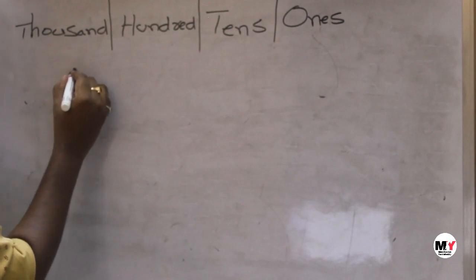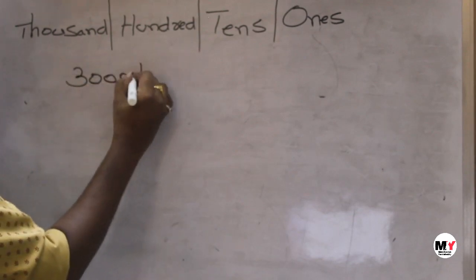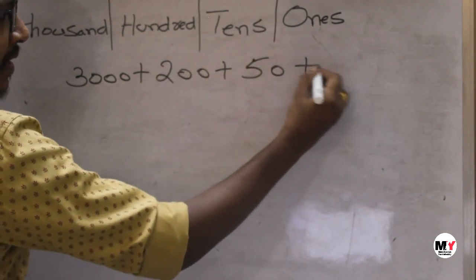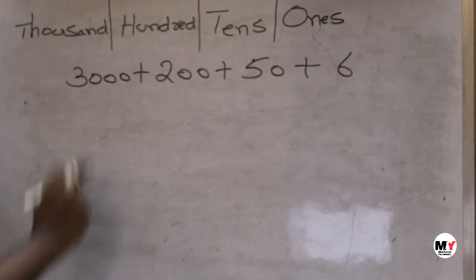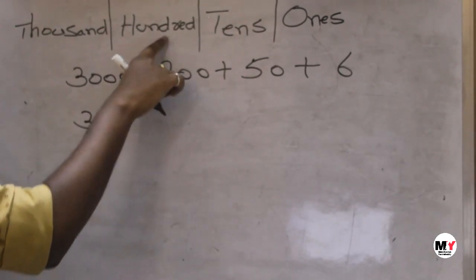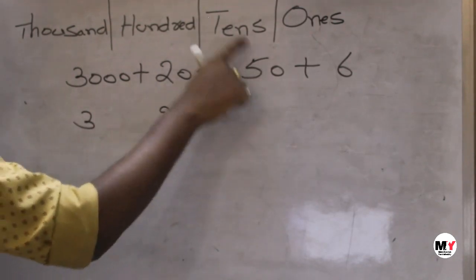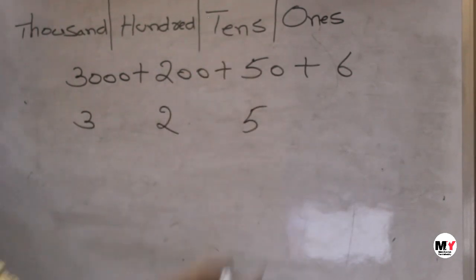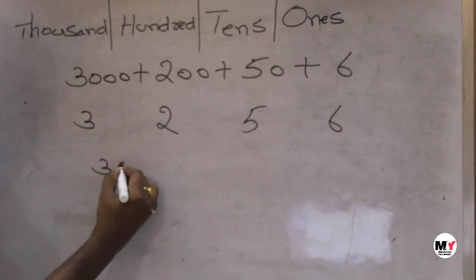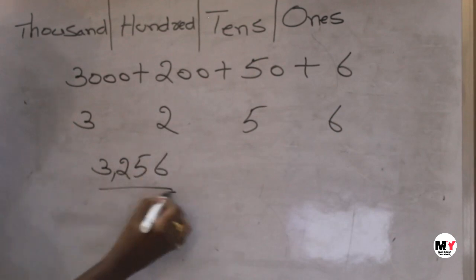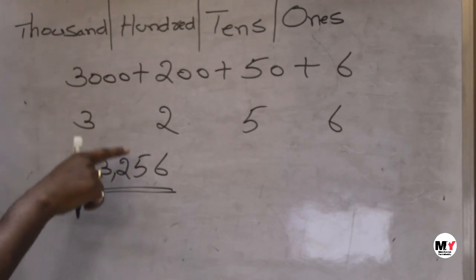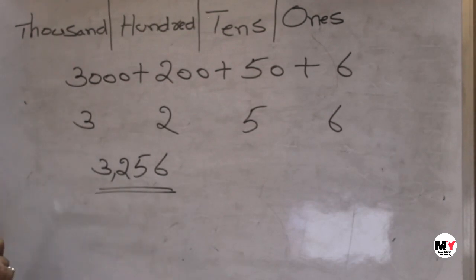Let me take an example like 3000 plus 200 plus 50 plus 6. How do you write this one? 3 is in thousands place, so in thousands place I will write 3. In hundreds place it's 200, that means hundreds place is 2. In tens place it is 50, that means 5. And in ones place I wrote 6, it is 6. So therefore the number is 3256. This is the standard form. So writing expanded form from the standard form and also writing the standard form from the expanded form, we have learned both the topics now.